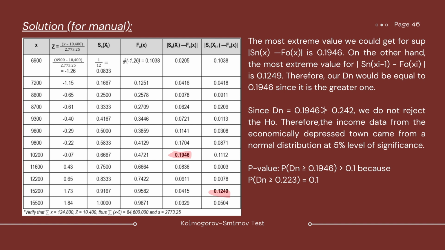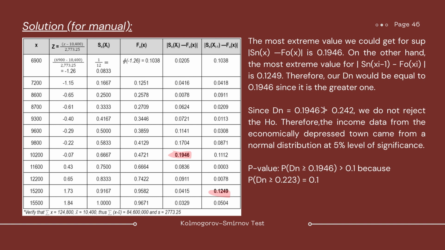Tapos F null of x natin, if na-evaluate na natin yung nakuha nating z, which is negative 1.26 sa standard normal table, ang makuha nating value ay 0.1038. And yung sa next column naman, S of x minus F null of x, makuha natin siya by subtracting lang, gaya nung sa one sample case. So, 0.0833 minus 0.1038, which is equals to 0.0205.